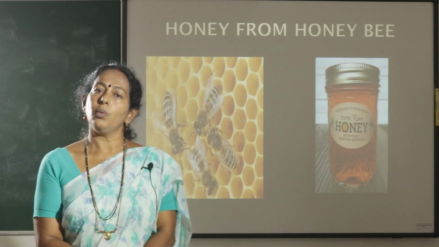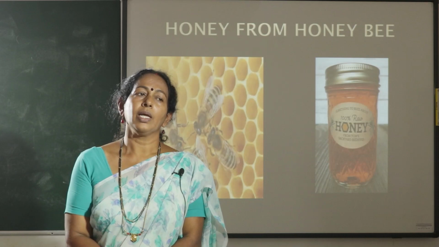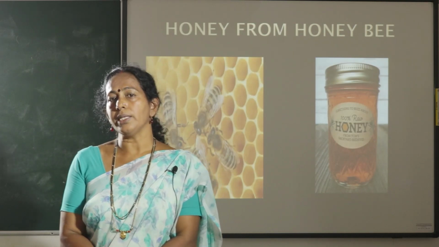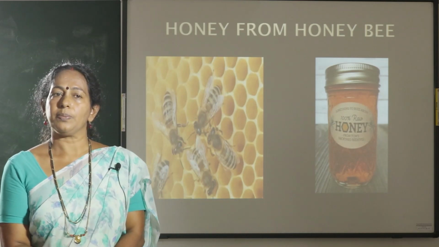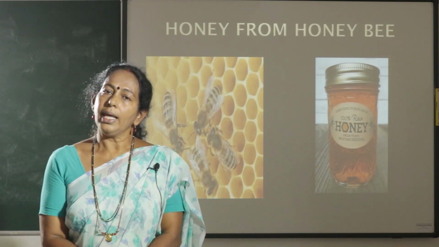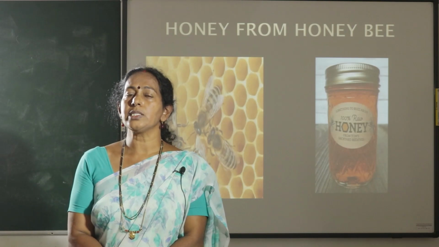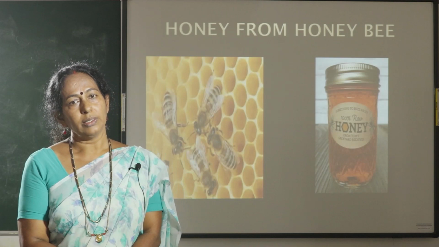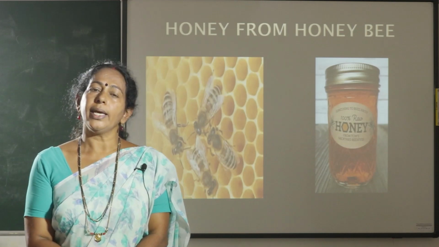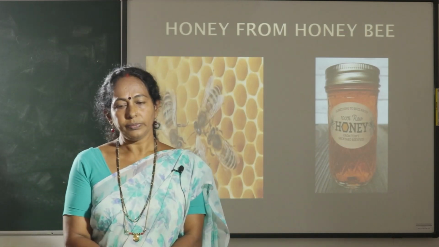Now let us see the work of a queen bee. The work of the queen bee is laying eggs. Its work is only laying eggs. It lays nearly 2000 eggs per day. The lifespan of this queen bee is 5 years.